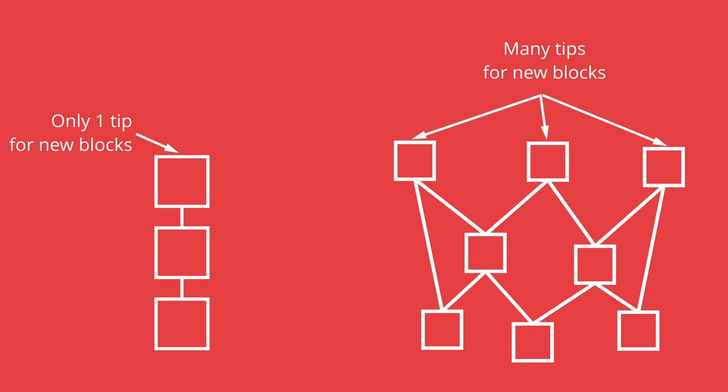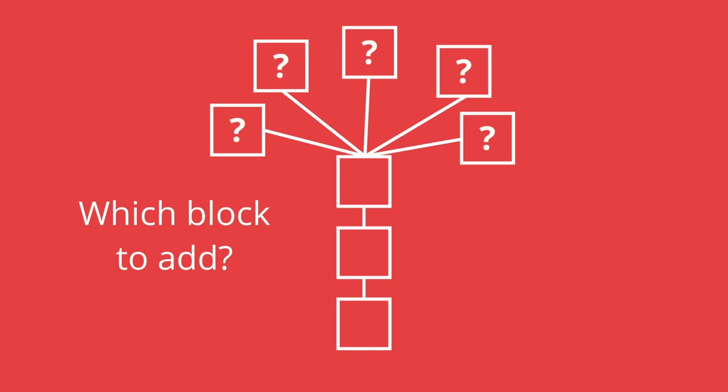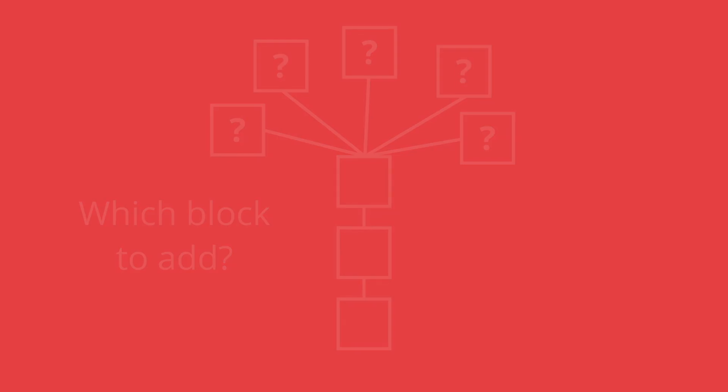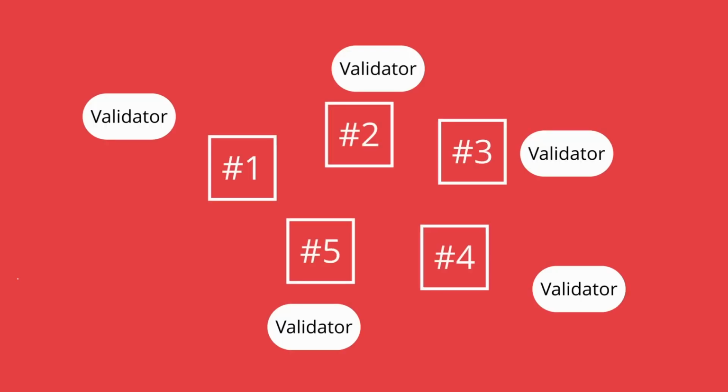This means the decision that needs to be voted on is now more complicated. It's no longer a simple binary yes-no vote on if a transaction should be added, but a more complicated decision on which of the potentially many blocks should be added, who are all competing to be added to the same tip of the graph.